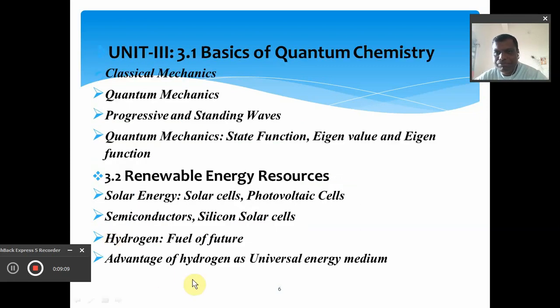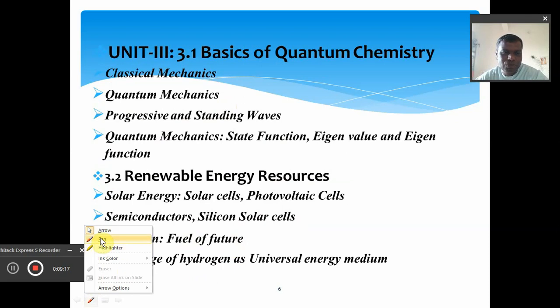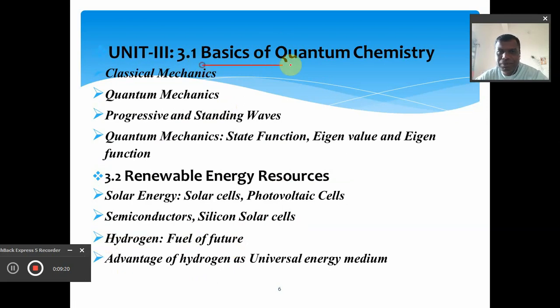The third unit in physical chemistry for TYBSc semester 6 is based more on physics, and is simply called basics of quantum chemistry. Here we are going to talk about quantum chemistry. We will talk about the different branches, called classical mechanics and quantum mechanics.